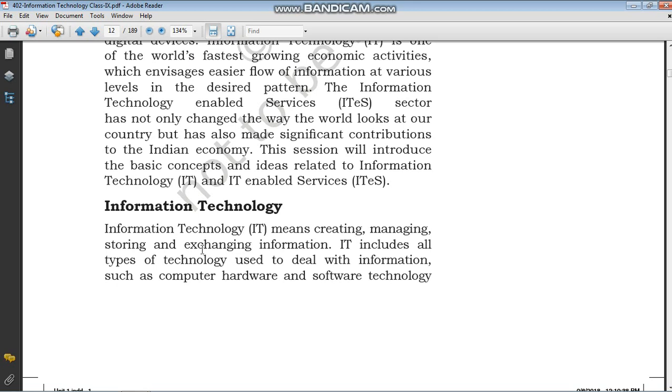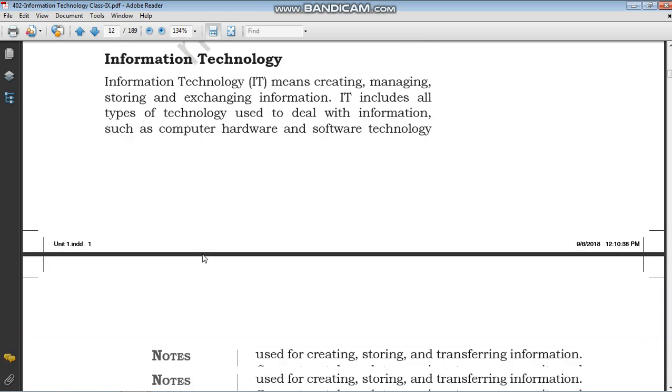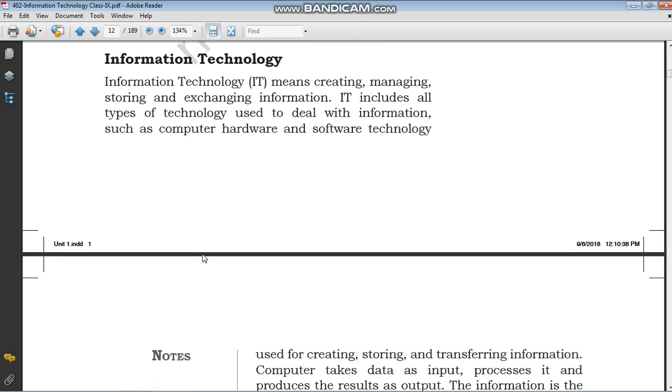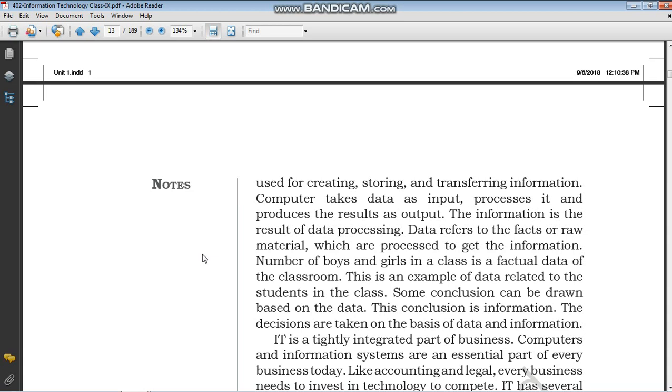Now, IT includes all types of technology used to deal with information, such as computer hardware and software technologies, used for creating, storing, and transferring information. So don't think that IT is just limited to knowing MS Word, Excel, programming, web-based work. No, there are different sectors of IT. Some of them are hardware, some of them are software technologies, and some of them are used for creating, storing, and transferring information. How to transfer means the networking part.